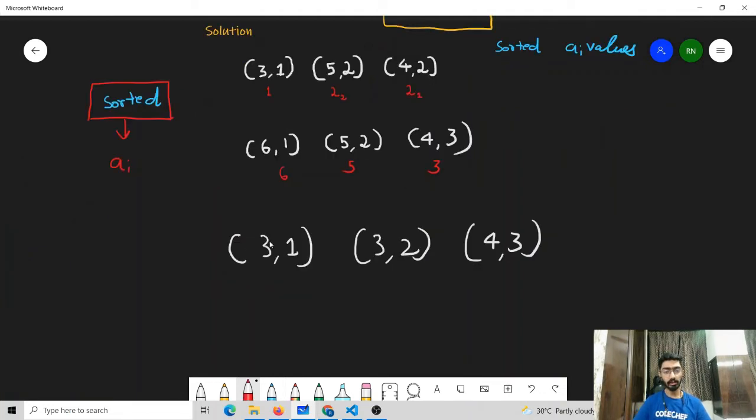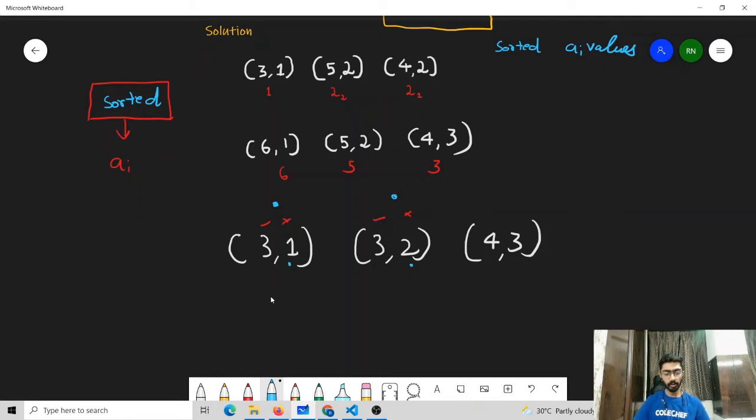Now, how should we consider two different exams which have the same AI values but different BI values? In this case, what we have to do is process these two exams in the increasing order of their BI values. Let us see why this is true. Now, let us see what happens if we process this exam before we process this exam.